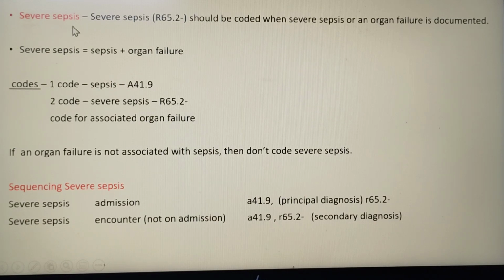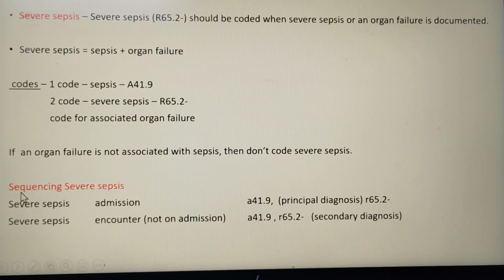If severe sepsis is documented, then we first code the sepsis. If the organism is given, then we code that. If the organism is not specified, then we code A41.9. The second code is for severe sepsis, the R65.2 category. And if they mention respiratory failure or renal failure, for example, acute renal failure or acute respiratory failure, then we have to code that also along with these two codes. If an organ failure is not associated with sepsis, then we can't code severe sepsis.